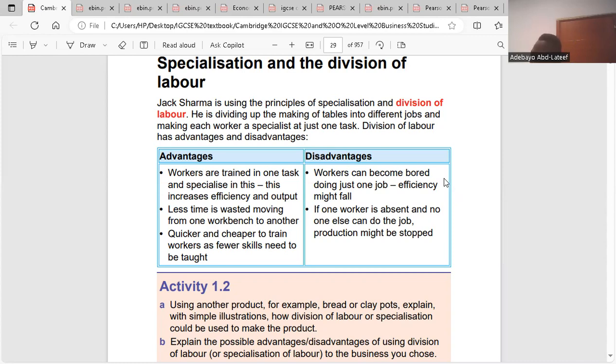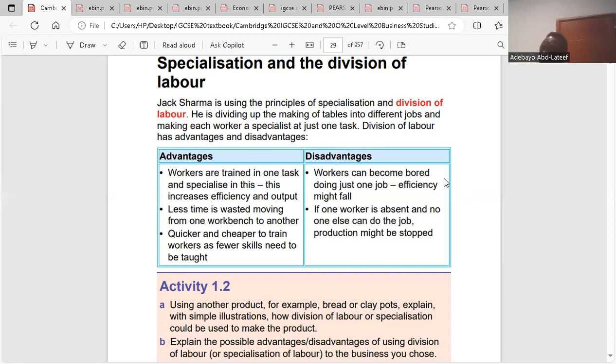The second point: production might stop. Production might stop as it involves reliance on specific workers, because you are specialized on this. He is the business teacher, you are the math teacher. So any time you don't come to the math class, he cannot take your position. So math stops that day. So production might stop because of reliance on specialist workers. That is the point there.